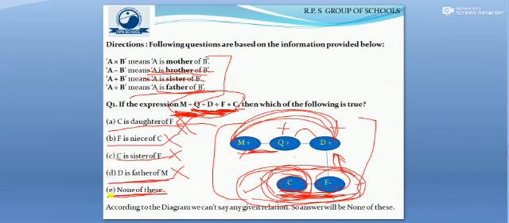So when all the options from A to D are wrong, of course this is going to be the answer. That means none of the options given above is correct, so E is the answer. According to the diagram, we can't say any given relationship, so the answer is none of these.